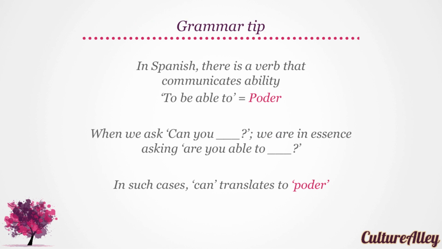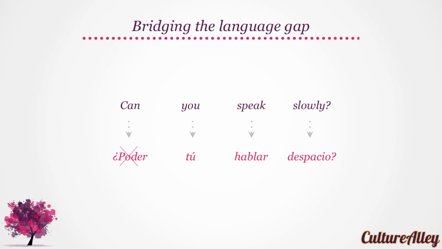Now let's learn to say, can you speak slowly? In Spanish, there is a verb that communicates ability. To be able to translates as poder. Try that, please. Poder. Good. So, when we ask, can you, we are in essence asking, are you able to? In such cases, can translates to poder. So looking at our sentence word by word, can becomes poder. You becomes tú. Speak becomes hablar. And slowly is despacio. Try saying that.